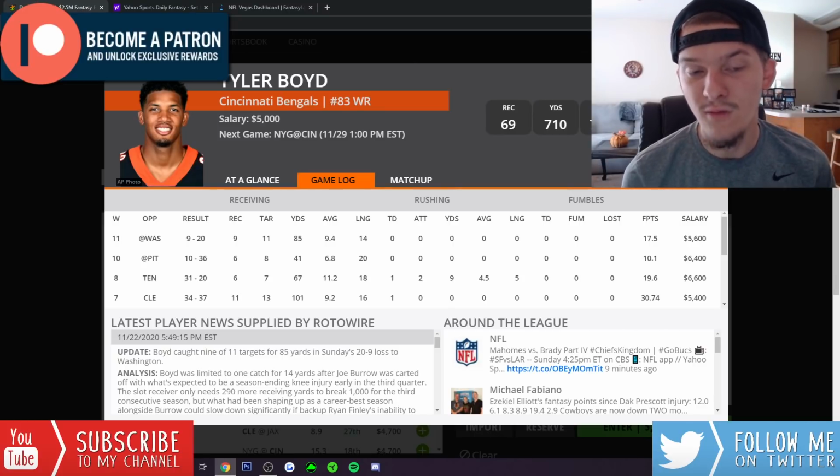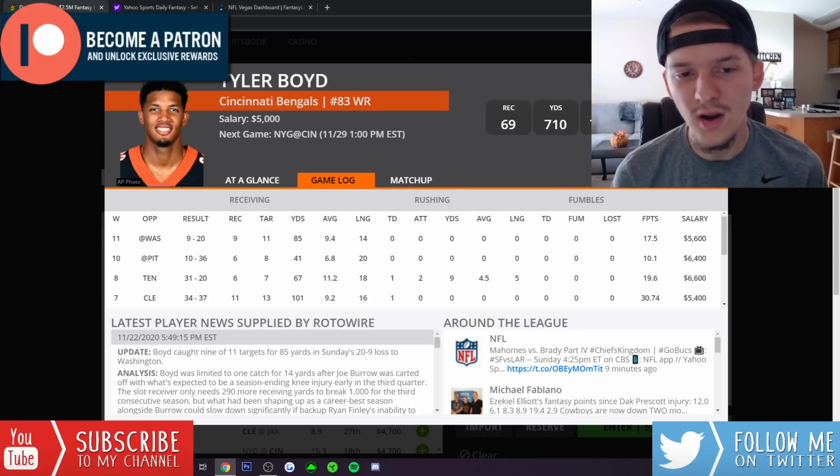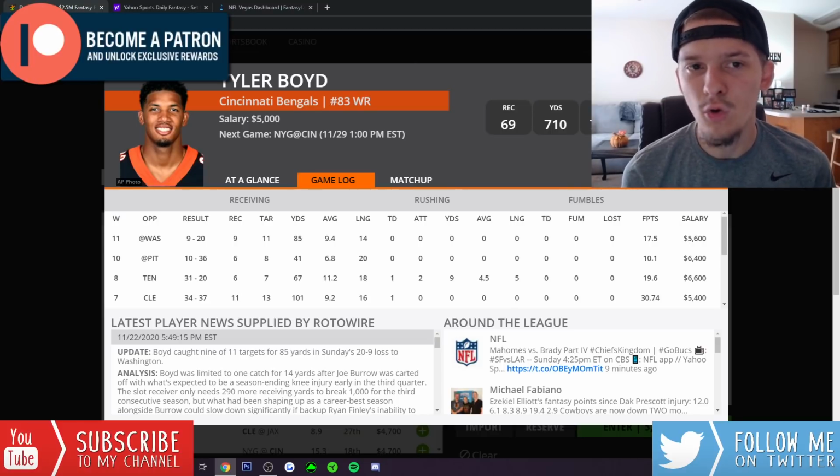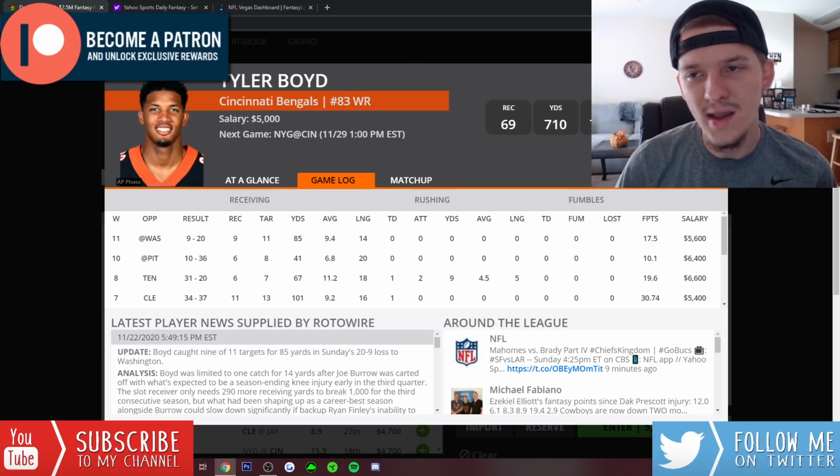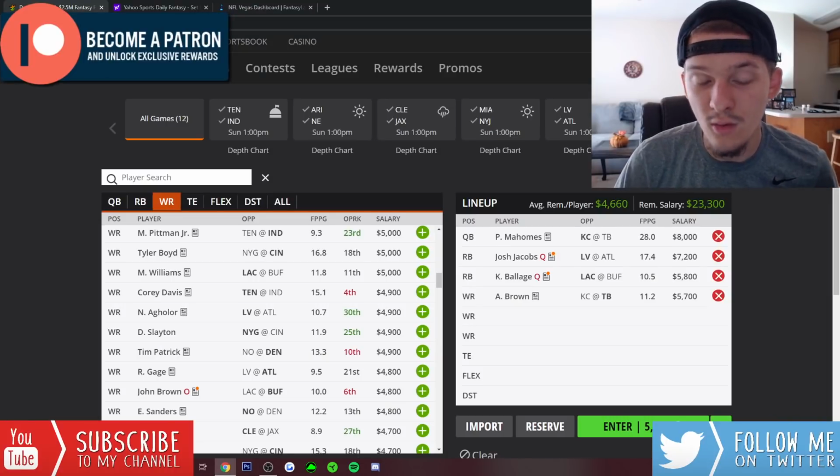But these guys are going to get volume, man. Tyler Boyd's been a target monster this year. Even with Allen at quarterback, I expect that to continue. And for 5K, that is too cheap for Tyler Boyd. This was a guy that we saw priced a lot in the 6,500, 6,700 range. Against the Giants, at home, only 5K. Even with a backup quarterback, I still like Tyler Boyd a lot. I think he's a really good play.